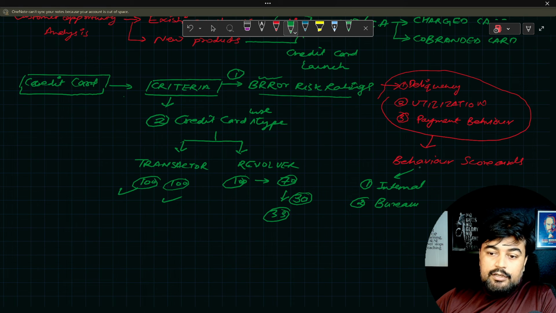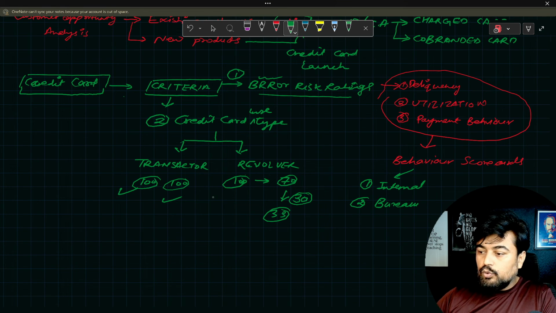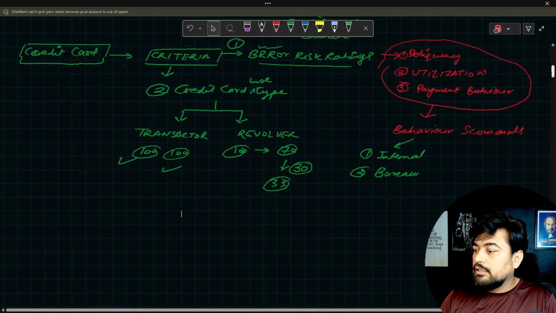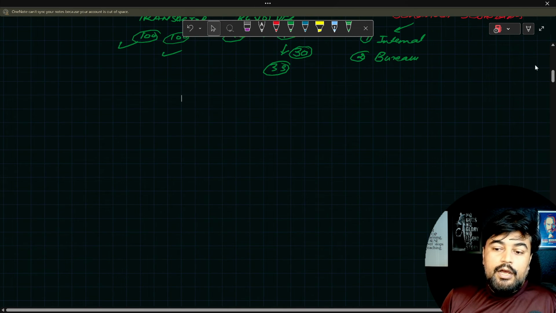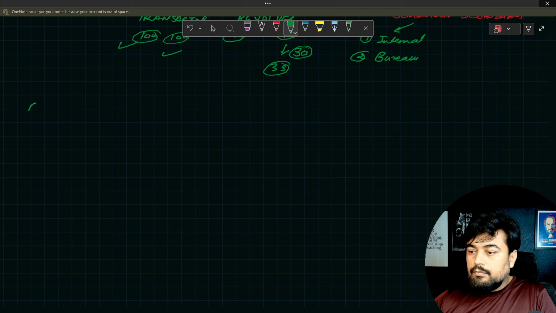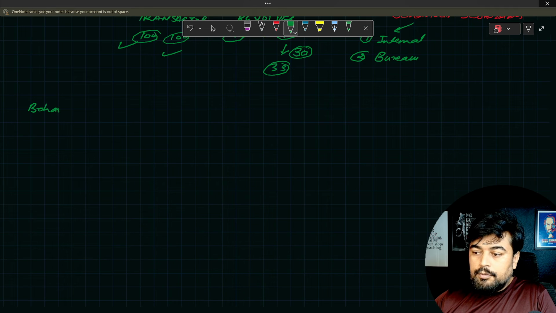Now I made a scorecard here. I have the behavior scorecard which I mentioned. Let's go a bit down so that I take it forward from here. So in the end, I mentioned you have a behavior scorecard.